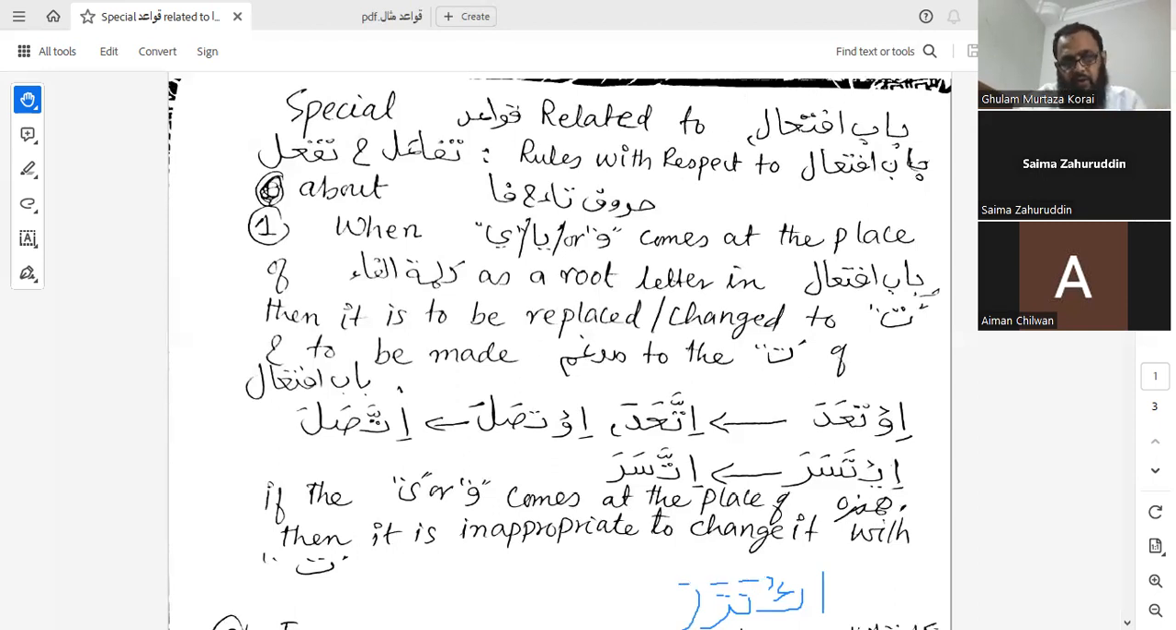Now itazara, we have gone through some rules. You may recall them. So this is going to be changed into ya, so it will be itazara. Now that ya is not going to be changed into ta, because this ya is not a root letter that already has been changed from hamza to ya. Is that clear now?